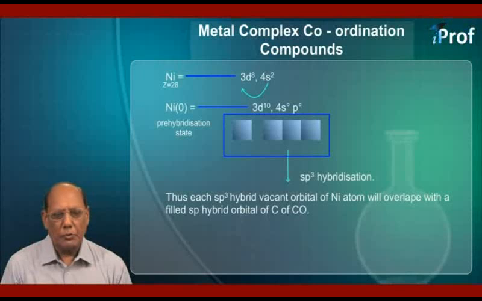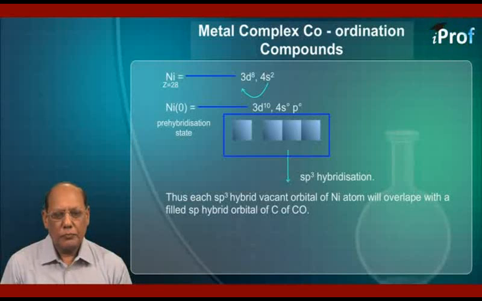Nickel, with atomic number 28, has the outer configuration 3d8 4s2. Now, in order to form the carbonyl, the 4s electron pair goes into 3d subshell. So nickel in the zero oxidation state and in pre-hybridization state has the configuration 3d10 with 4s and 4p subshell totally vacant.